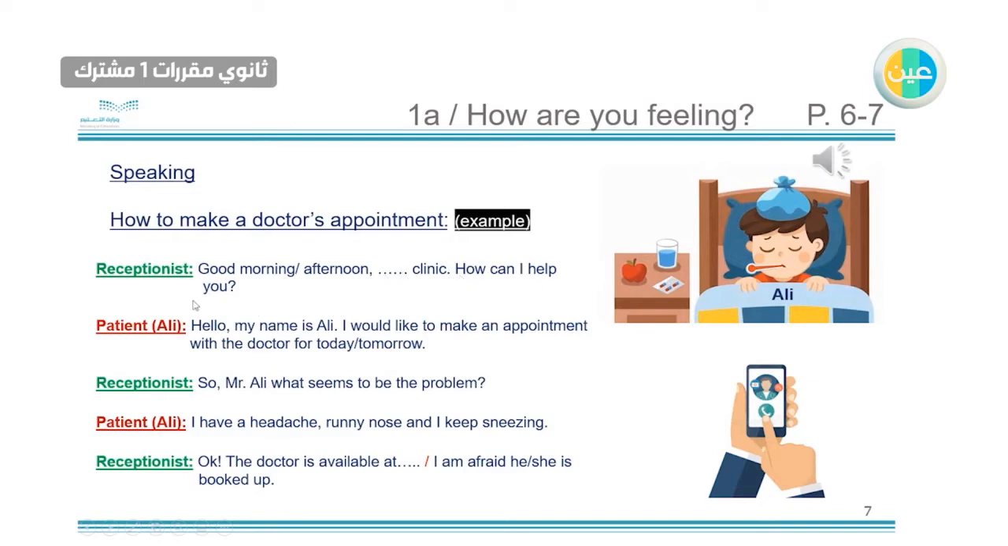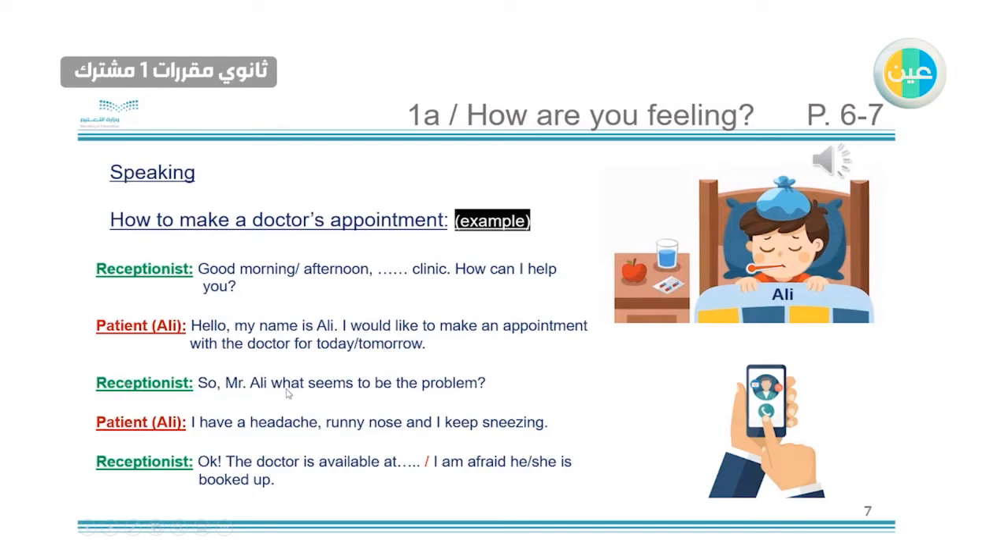How can I help you? This is the question. The patient, who is Ali in our example: Hello, my name is Ali. I would like to make an appointment with the doctor for today or tomorrow. It depends, like if you're asking about today or tomorrow or any other day.